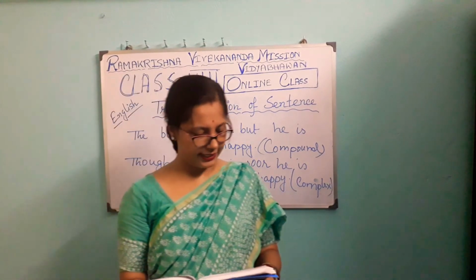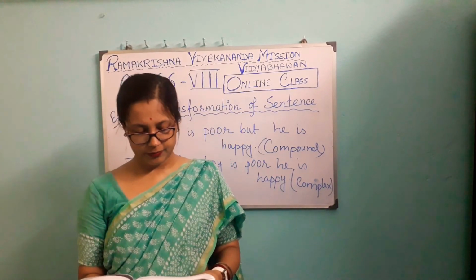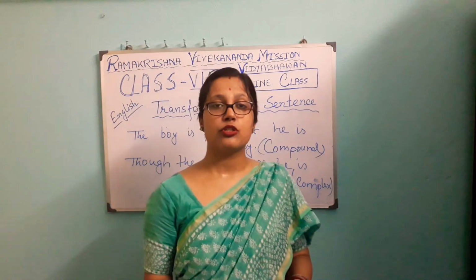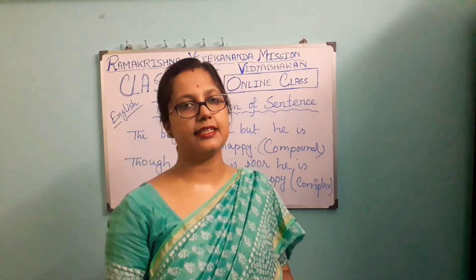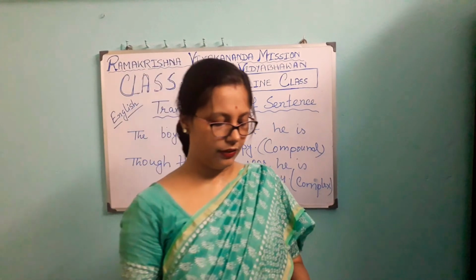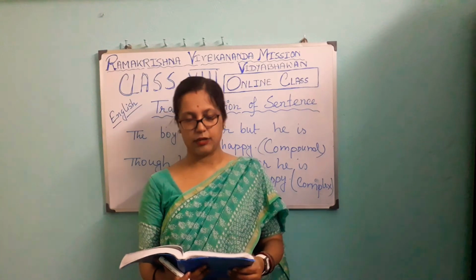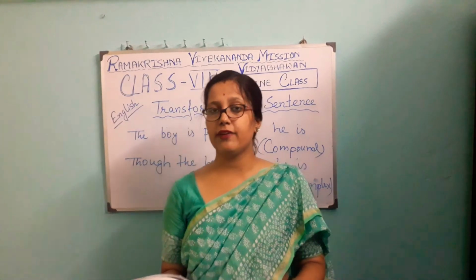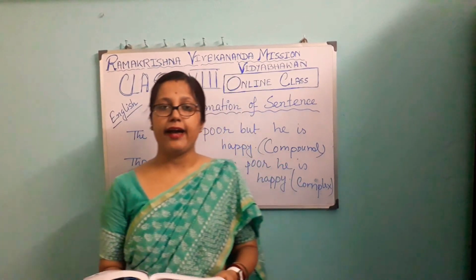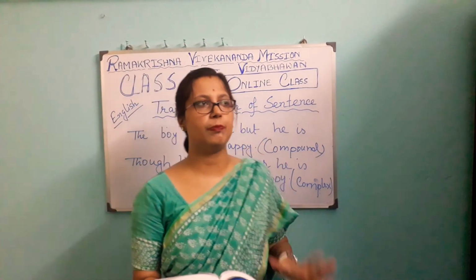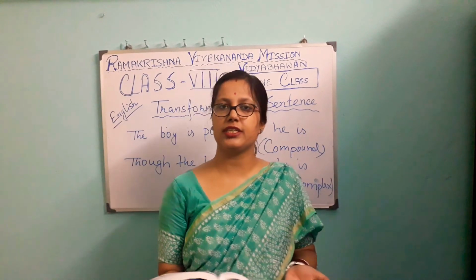Suppose number one sentence: the boy saw a horse galloping wildly down the hill. So this is a simple sentence. How do we understand that this is a simple sentence? Here there is only one clause and no subordinate clause. Now what you have to do? You have to make it a complex sentence. So I have to expand the words or phrases into a subordinate clause.